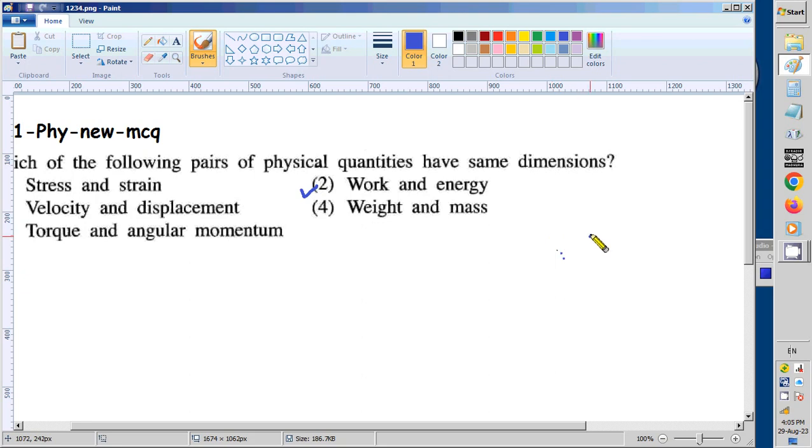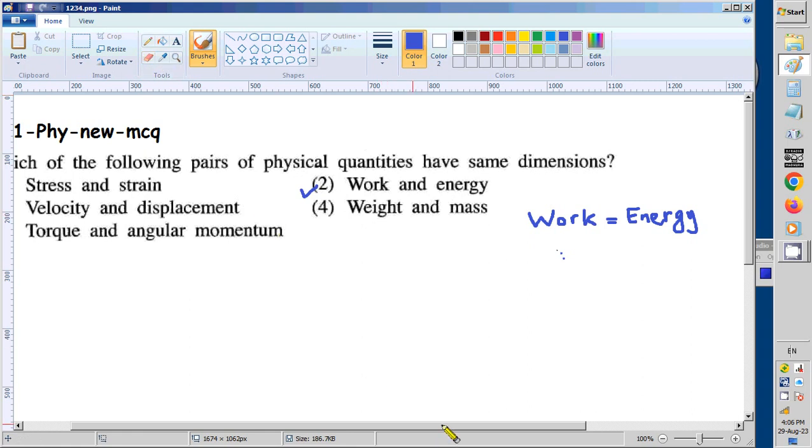So if you remember the summary, we write there the dimensions of work equals the dimensions of energy. That note you must have. Then if you remember that, you can just select this answer. You don't have to go deep.